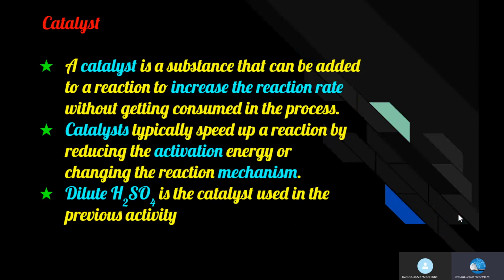Catalyst. A catalyst is a substance that can be added to a reaction to increase the reaction rate without getting consumed in the process. Catalysts typically speed up a reaction by reducing the activation energy or changing the reaction mechanism. Dilute H2SO4, or dilute sulfuric acid, is the catalyst used in the previous activity.